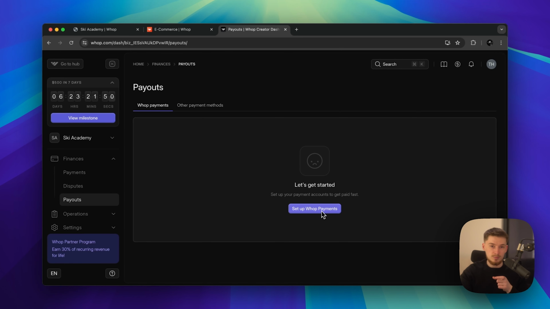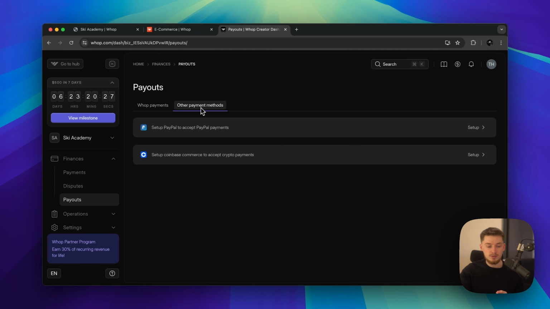So you can set up Whop payments. And this is the amazing thing about Whop, that you don't need to just deal with having Stripe as your payment processor. Whop has their own in-house team that essentially allows you the best guaranteed rate of everything going through, and funds are not being held. You have complete support, and they have a great partnership with Stripe themselves, which is why they're able to offer this. They're extremely trusted in the space, and this is why they're able to offer the best payment options in the space. So you can set up Whop payments right here, which will link to Stripe just in terms of your general details, because they have a master account where everything goes through and nothing is being held.